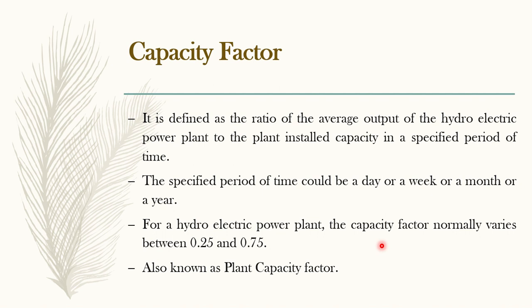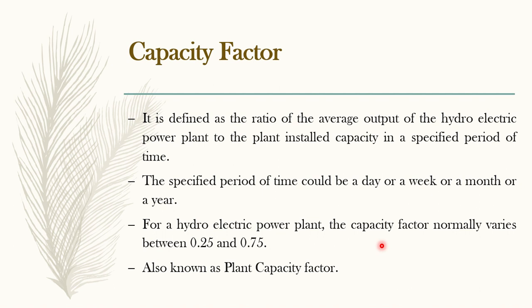Now, as I've told you, all the units may not run at the same time. Okay, let's assume all our units are running, but we have to take the average, right? It depends upon the availability of water. Say once all the 4 units are running, as days increase, slowly the efficiency of the units may come down. That is one possibility. The next possibility is the water level. If the water level is low, less power will be generated, right? So we take the average of power generated from all the 4 units divided by its installed capacity.